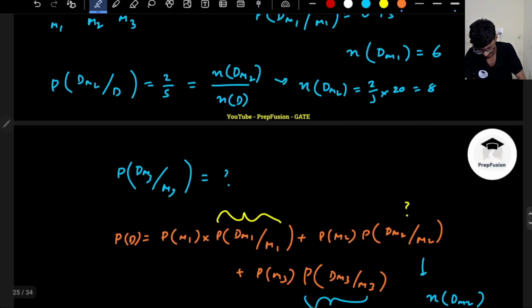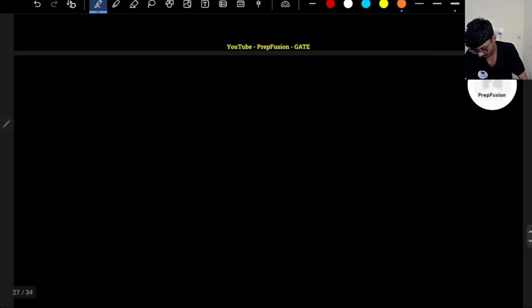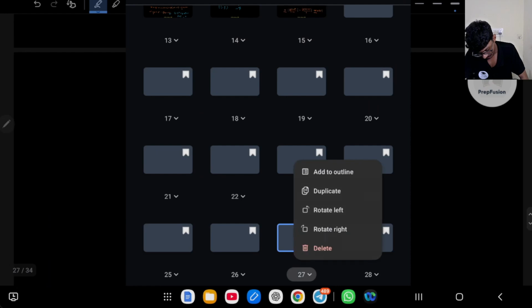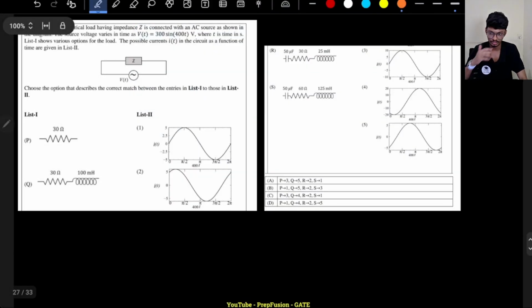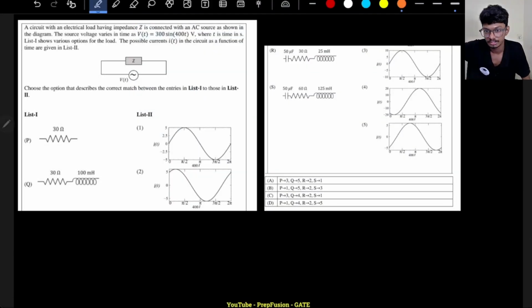Okay, again a very, very elegant question. So let's now move on to the next part. I think mostly we're done with the mathematics part. Now we are coming to network theory and EMFT. Few network theory questions and EMFT questions are there.